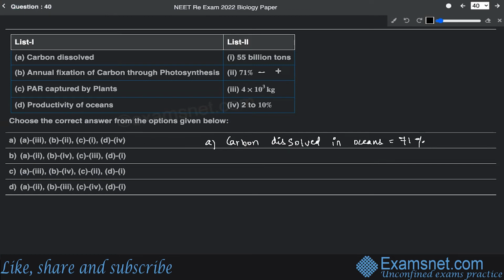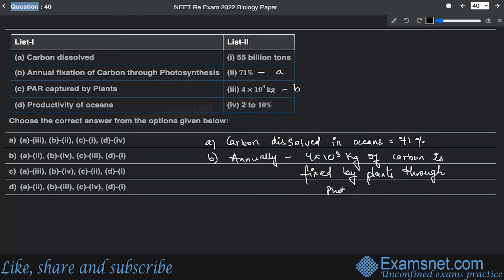So this is A. Now, annual fixation of carbon through photosynthesis, according to an estimate that has been given, is totally 4 into 10 to the power 3 kgs of carbon fixed annually by plants through photosynthesis. All right. So that is the case. This is going to match up with B.